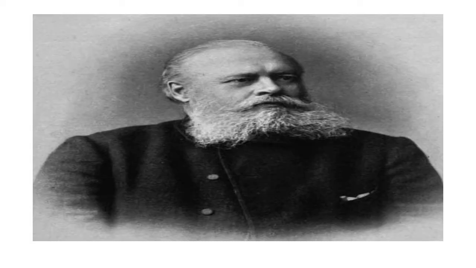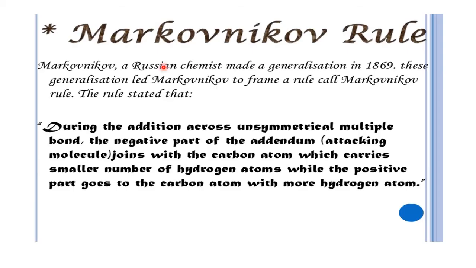Markovnikov, a Russian chemist, made a generalization in 1869. This generalization led to a rule called Markovnikov's rule.